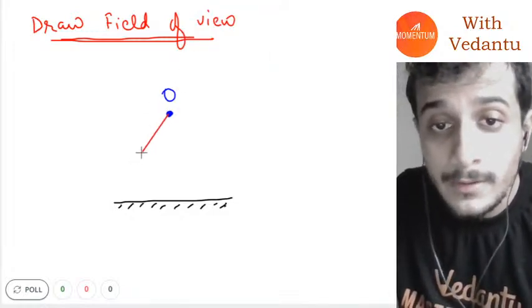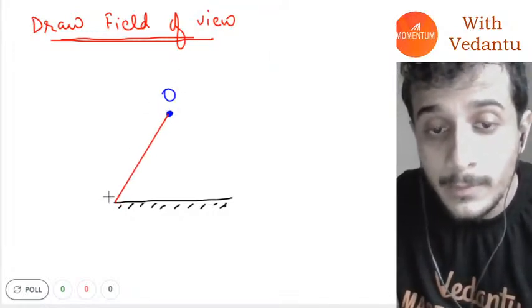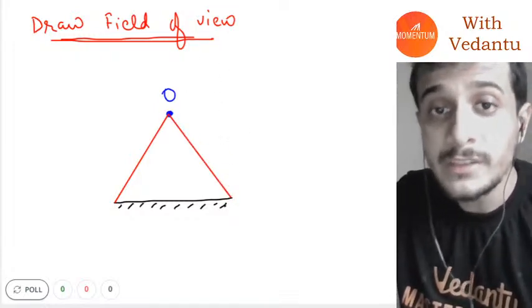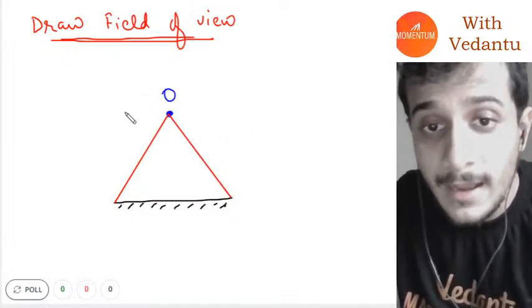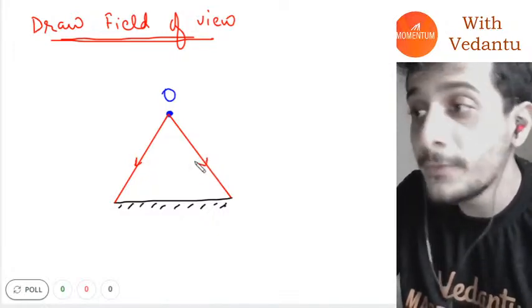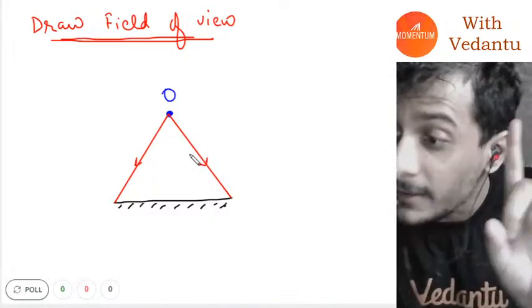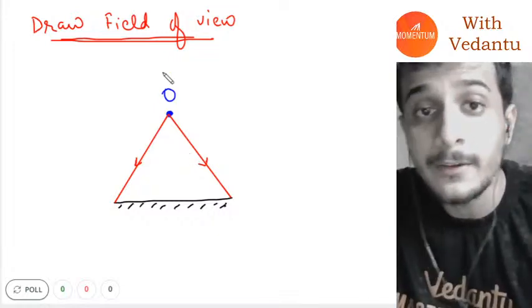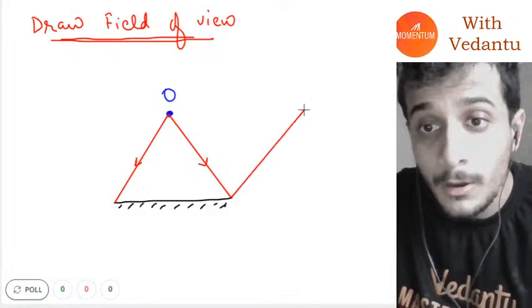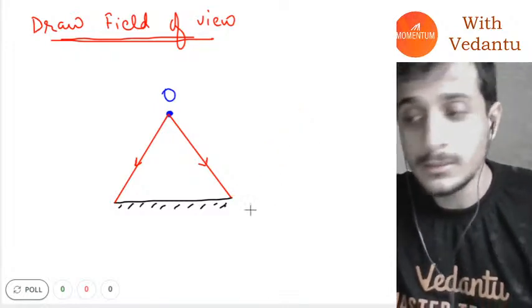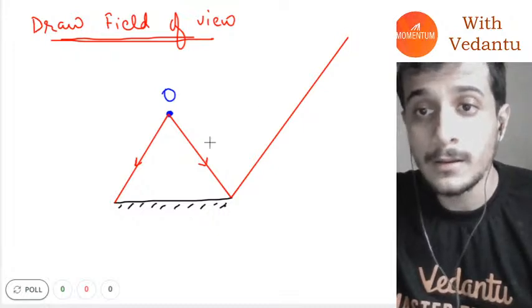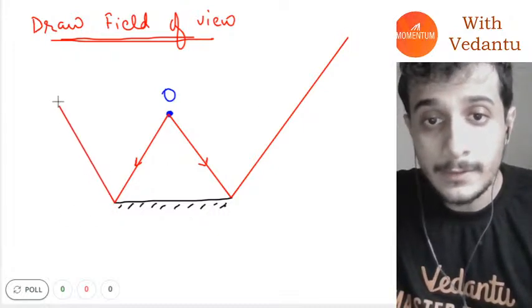I will start an incident ray from here, and an incident ray from here. Now these two incident rays are special. They are going to the extreme ends of the mirror. Then I will take a reflected ray from here, and also a reflected ray from here.